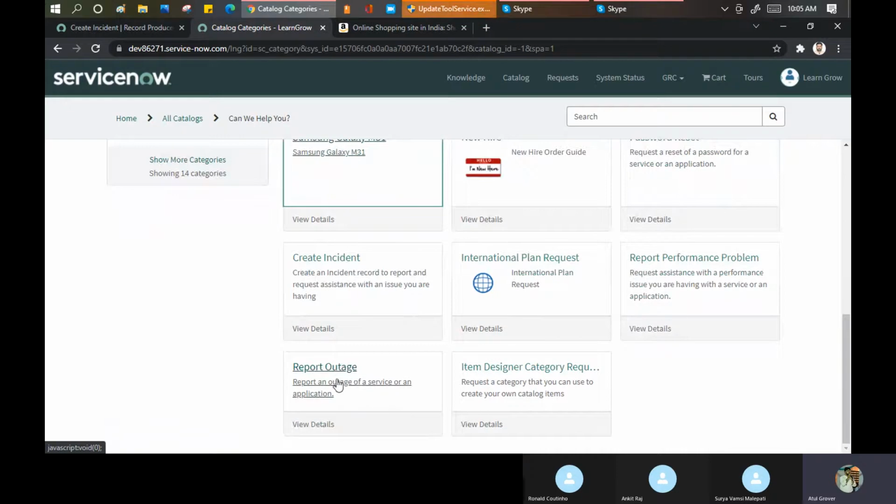अच्छा. Then what is this outage? It is a record producer. No, it is a catalog item. Everything that is available in front of me is a catalog item. In the background, you as a technical guy call it a record producer, workflow, flow designer, catalog builder, SLA, I don't care.